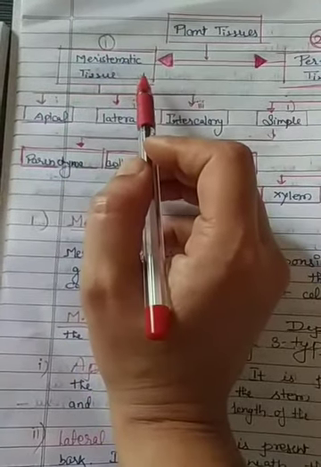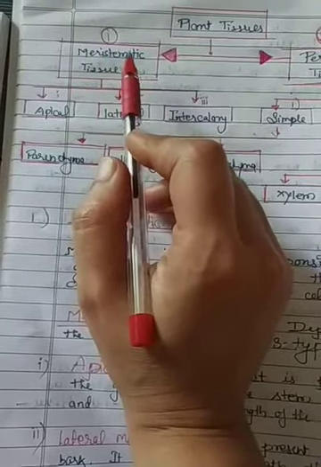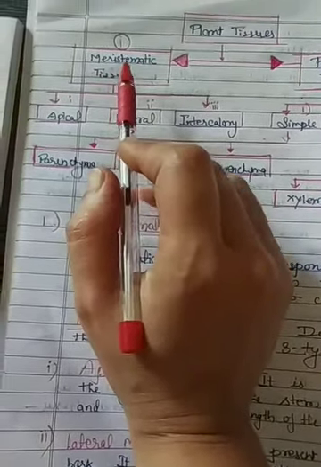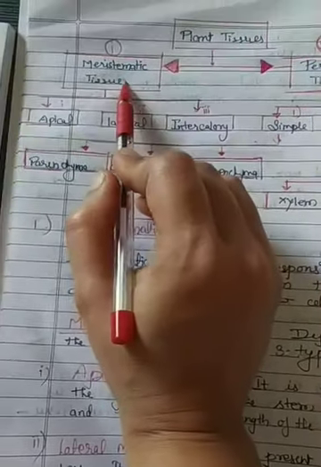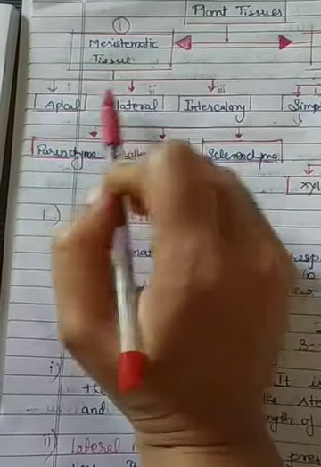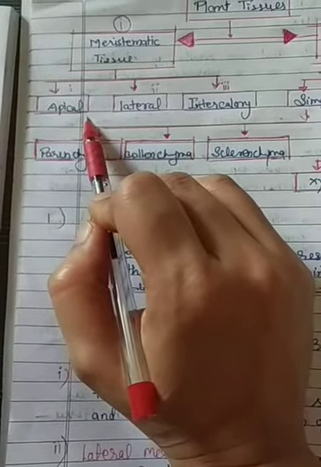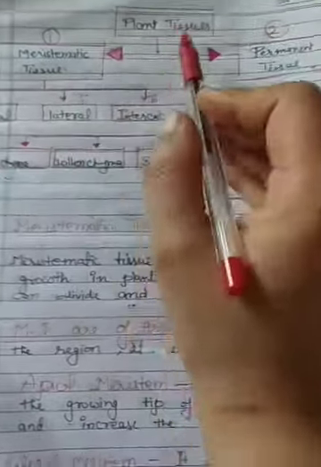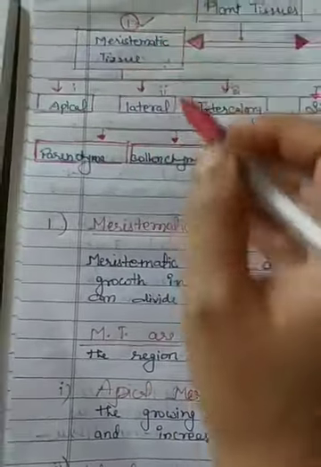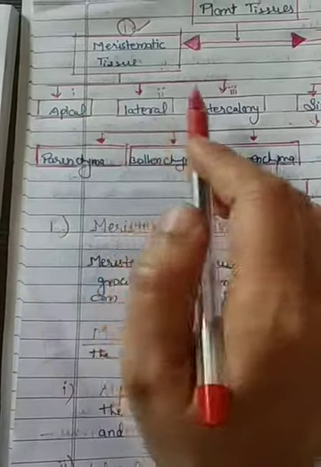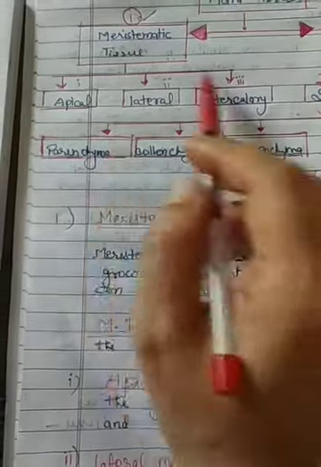What do you mean by meristematic tissue? It is a dividing tissue, also known as meristematic tissue. Let's discuss the first one. Meristematic tissue is divided into three parts on the basis of their location: apical, lateral and intercalary meristem.